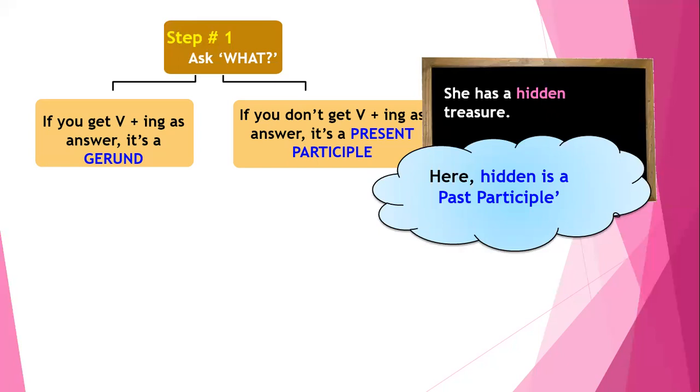So because it is not a noun, it is not a gerund, and that's why we consider it as a participle. Now, how to identify a present participle or a past participle? Easy. We have learned that in the past participle, we have suffixes like en, ed, ne, and t. So here we have the en suffix, which is added at the end of the word hide. Hence, it is a past participle.